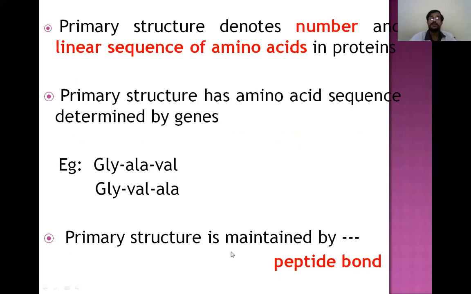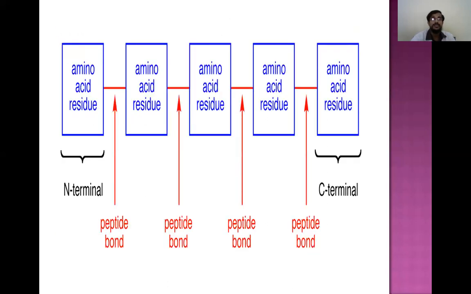And the important thing that we have to remember in the primary structure is the peptide bond. The primary structure is completely stabilized by the peptide bond. So here you can see different amino acids, and the bond between each amino acid is a peptide bond. The peptide bond is a very strong bond, and it stabilizes the primary structure. So in primary structure, we will focus more on the peptide bond.